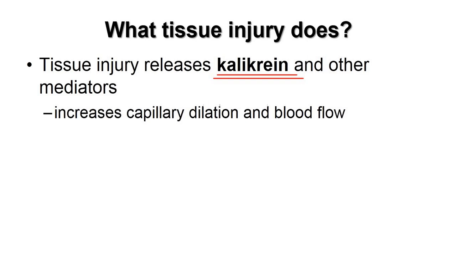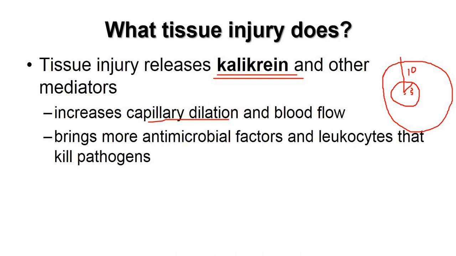Kallikrein will increase capillary dilation and blood flow. What is capillary dilation? The increase in diameter. This is the capillary, this is the circle, the center of the circle, this is the radius, say 5 centimeter. Because of dilation, this radius increases from 5 centimeter to 10 centimeter, that is dilation. Vasodilation is an increase in diameter. So, increase in capillary diameter, more capillary diameter, more blood flow. So, it increases blood flow.